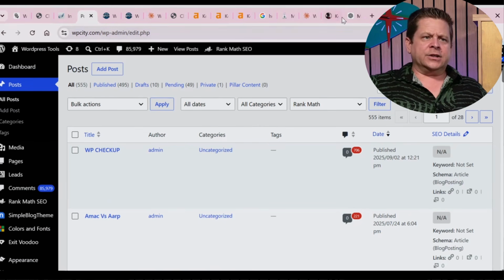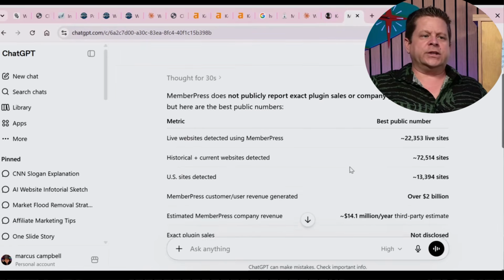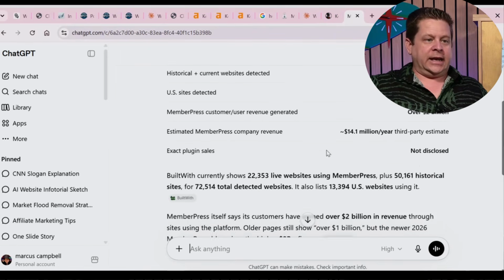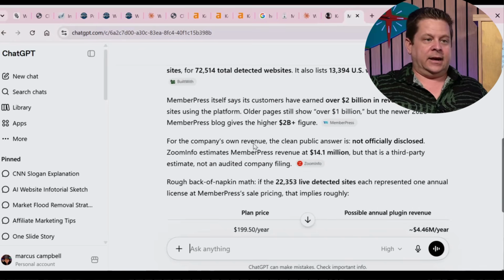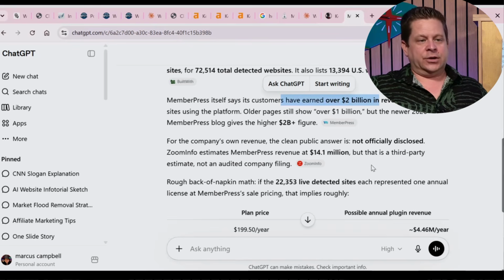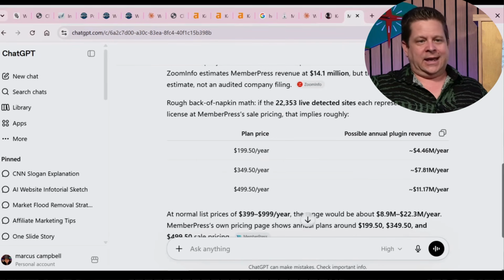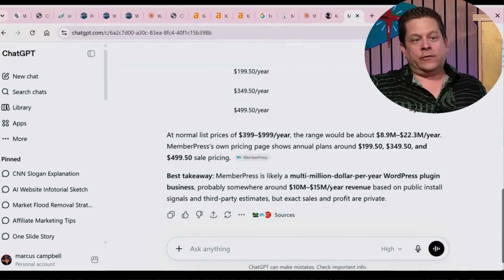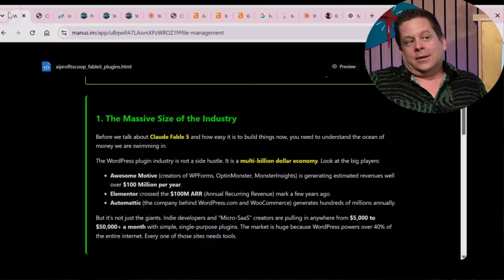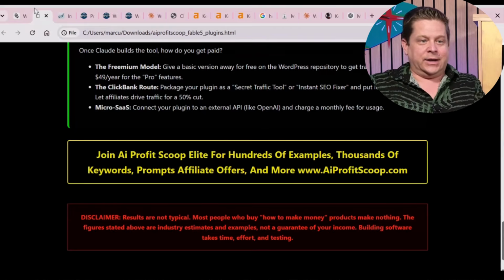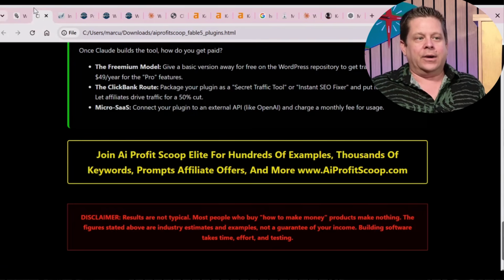But understanding this in a different way is key, because once you understand, hey, check it out, these companies are making a lot, there you go, right? So older pages, they're saying their customers have earned over 2 billion. Okay. So they're saying an estimate of over $1 million a year. So that's pretty cool. I mean, is that true? Is that what you're going to make? Of course not. We don't know. But